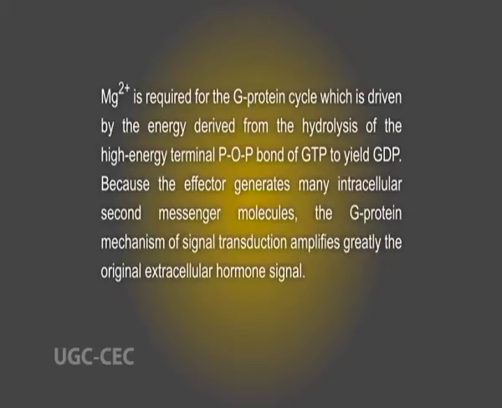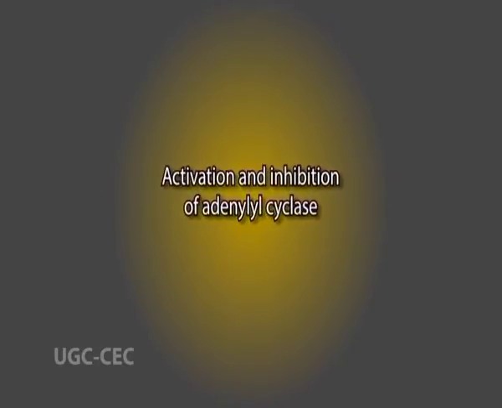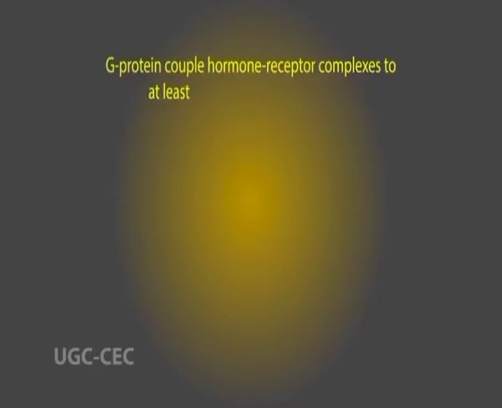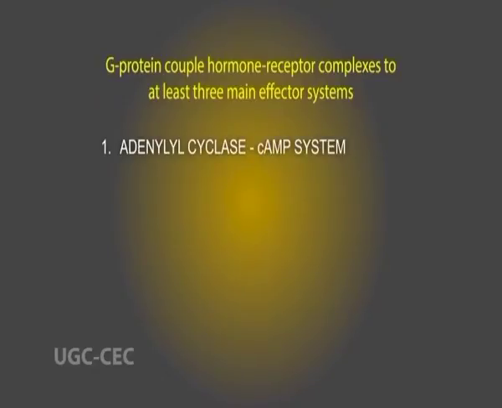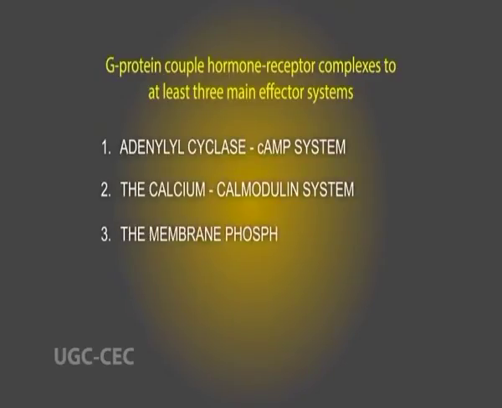Because the effector generates many intracellular second messenger molecules, the G protein mechanism of signal transduction greatly amplifies the original extracellular hormone signal. Next comes activation and inhibition of adenylyl cyclase. G proteins couple hormone-receptor complexes to at least three main effector systems: the adenylyl cyclase-cyclic AMP system, the calcium-calmodulin system, and the membrane phospholipase-phospholipid system.